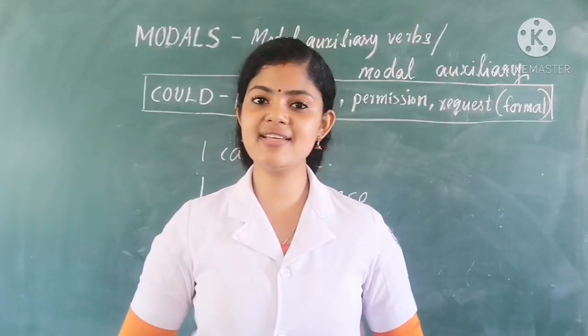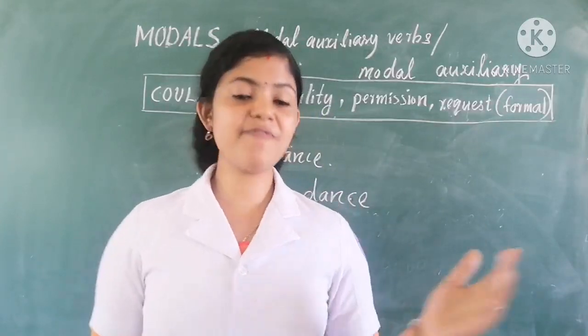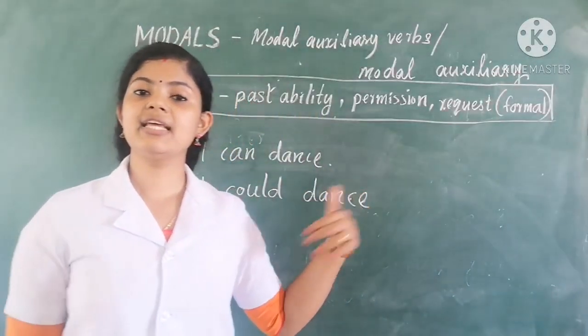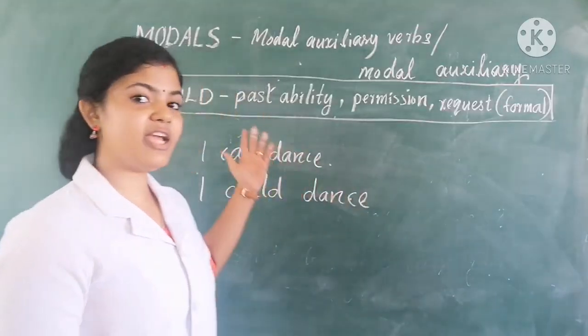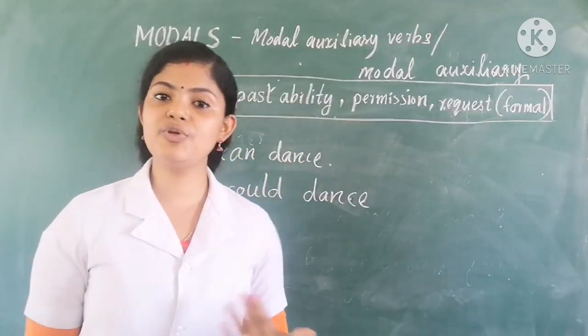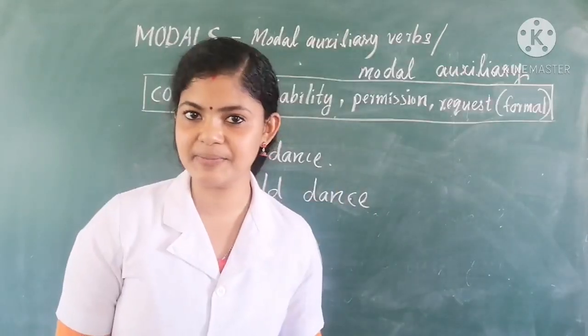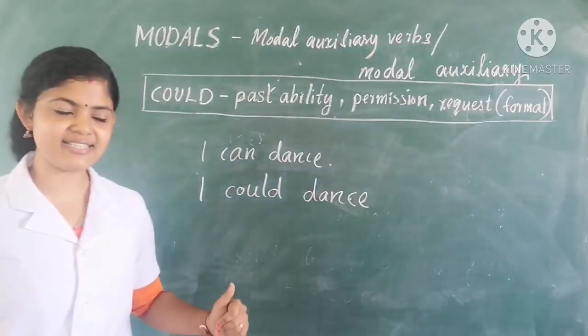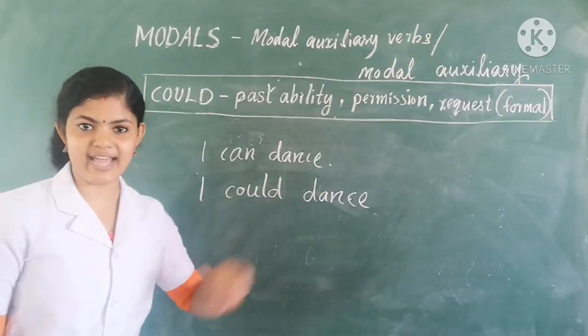Okay, children, now we'll discuss the next modal verb, that is could. Okay, just before, we discussed that can is used to show ability, isn't it? Yes. Here could is also used to show ability, but the ability is in the past. Okay, here you can see two sentences: I can dance and I could dance.